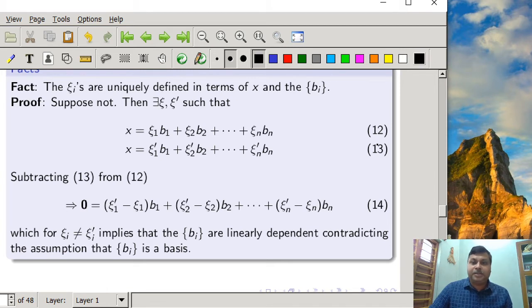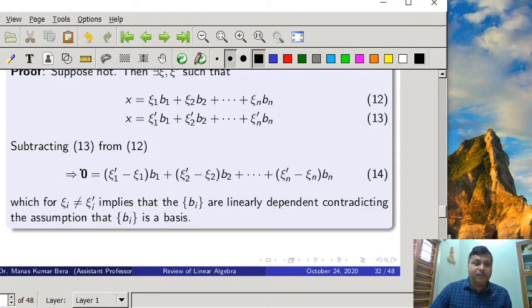That is equation 13. Now subtracting 13 from 12, we get the zero vector equal to (zeta 1 dash minus zeta 1) b1 plus (zeta 2 dash minus zeta 2) b2 plus and so on, (zeta n dash minus zeta n) bn.